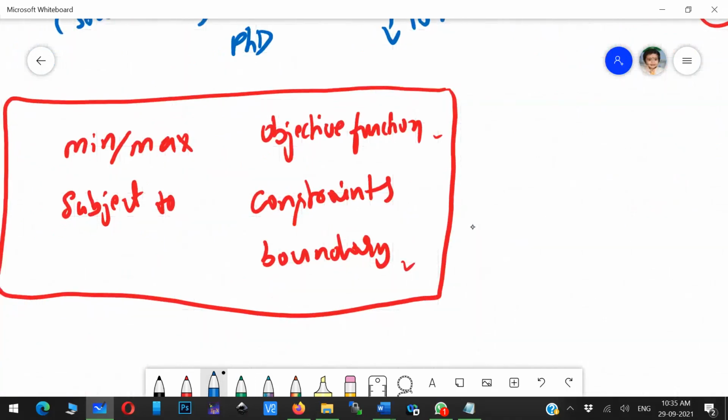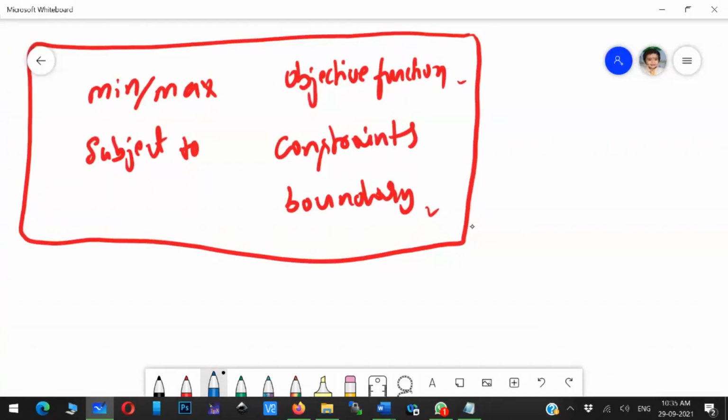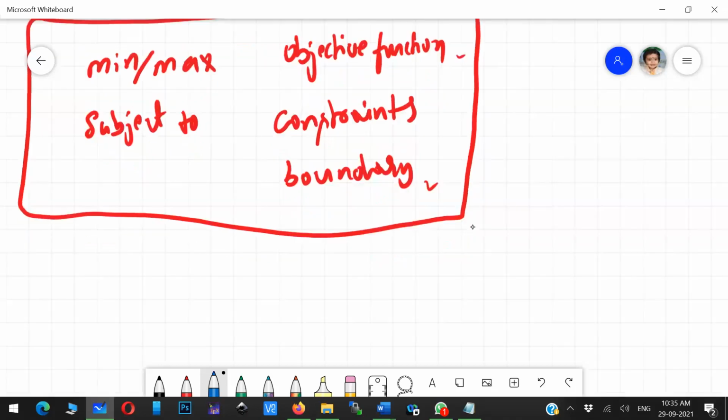Objective function will be there, and the boundary will be there along with constraints. Is that clear? Everybody understood this? How to identify an optimization problem. The next one, let me write, the mathematical model, the general model of an optimization problem.